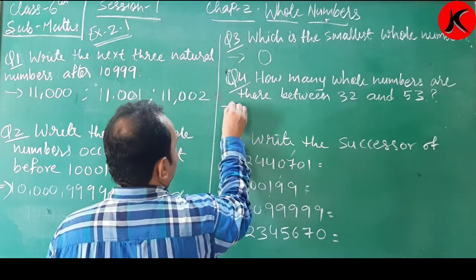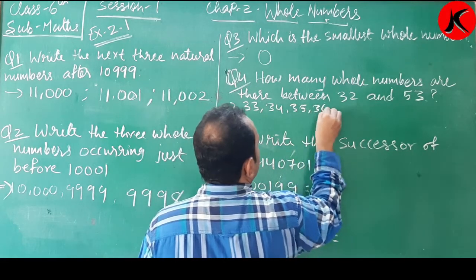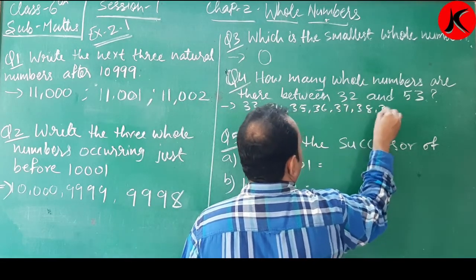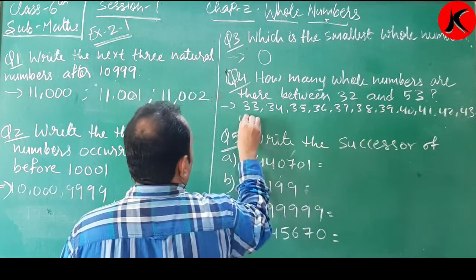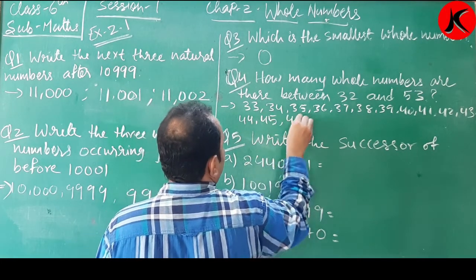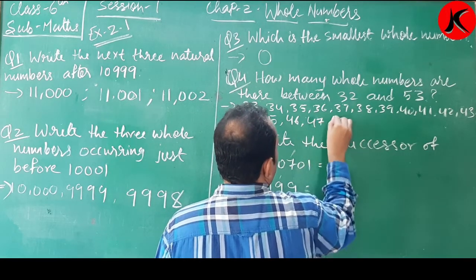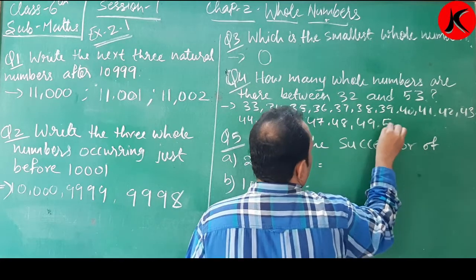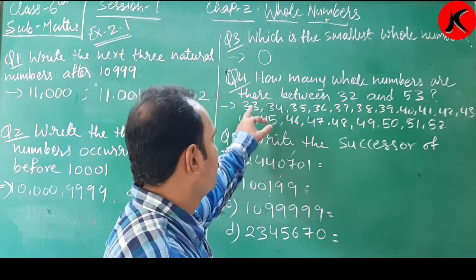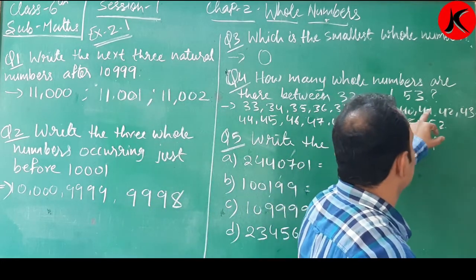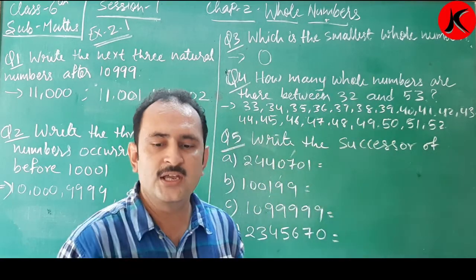अब 32 और 53 के बीच में अगर मैं लिखता हूँ, okay, 33, 34, 35, 36, 37, 38, 39, 40, 41, 42, 43, 44, 45, 46, 47, 48, 49, 50, 51 and 52 between these two. Okay, 1, 2, 3, 4, 5, 6, 7, 8, 9, 10, 11, 12, 13, 14, 15, 16, 17, 18, 19, 20. There are 20 numbers.